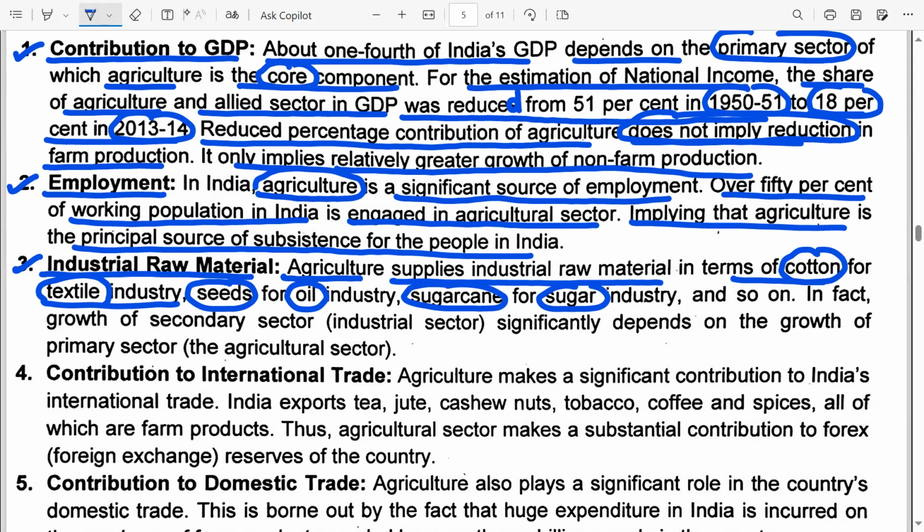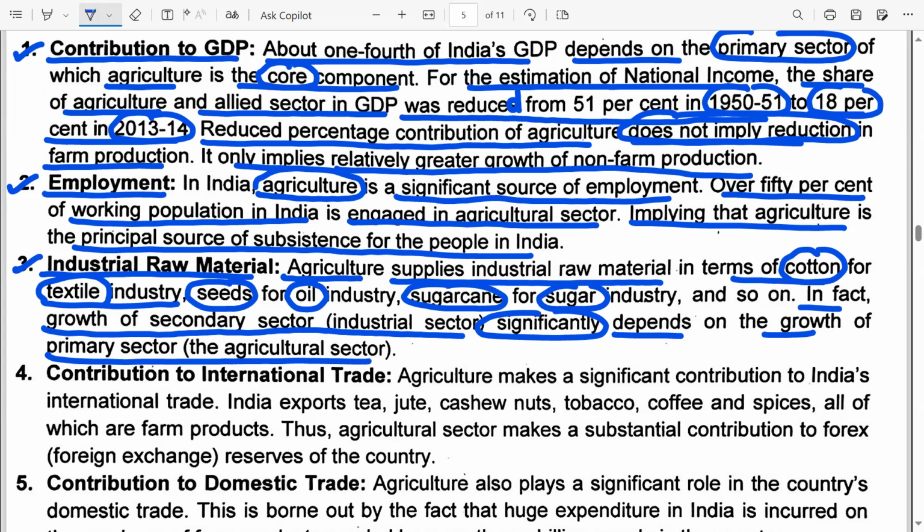That means the manufacturing sector itself depends on the agricultural sector for a lot of raw materials and inputs. In fact, growth of the secondary or industrial sector significantly depends on the growth of the primary or agricultural sector. If the agricultural sector of the economy is not strong, the manufacturing or industrial sector will also not be strong.